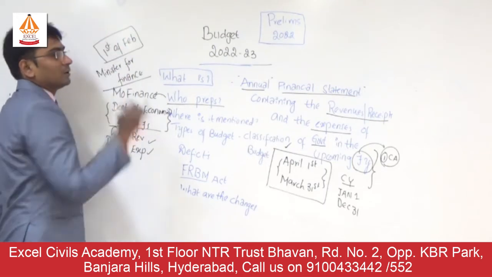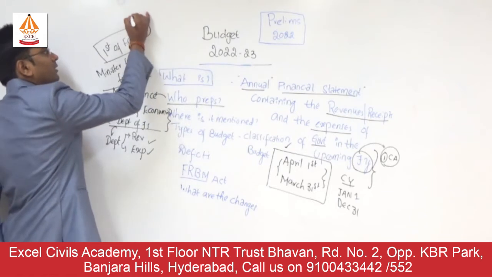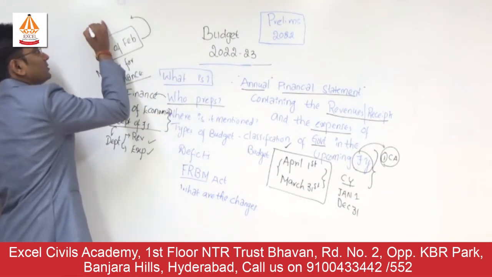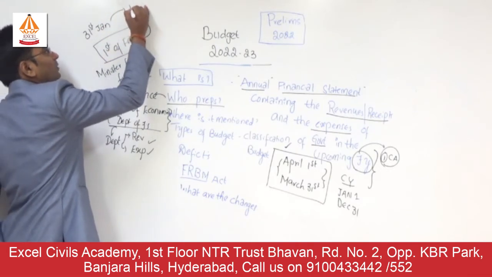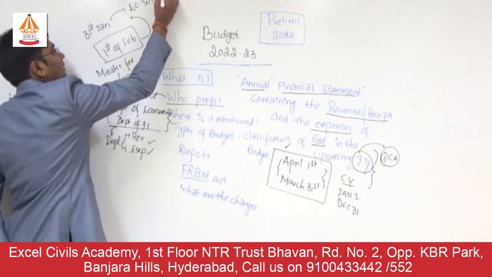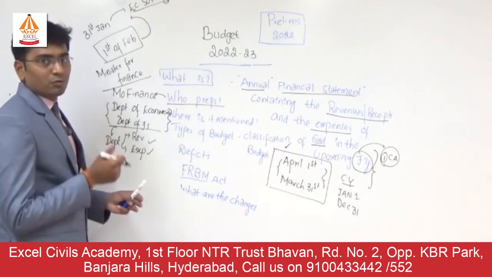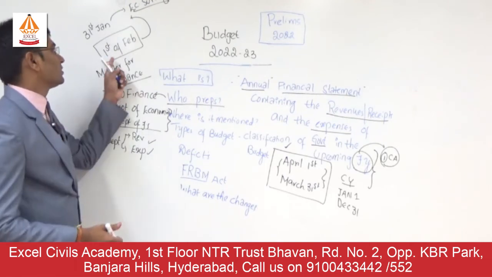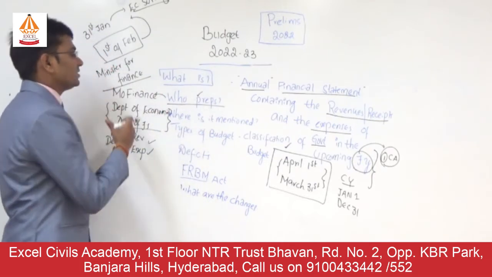This is the date. Now what we have to understand is that one day before 1st February, that is 31st January, they release the economic survey. Economic survey is released just one day before, whereas the budget is released on 1st February. So who prepares it? Make sure that it is Ministry of Finance.